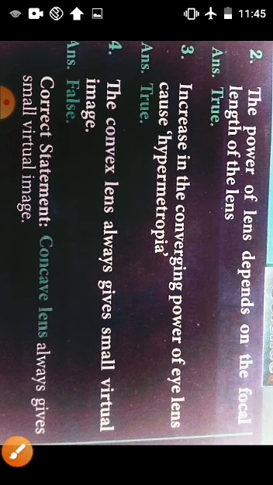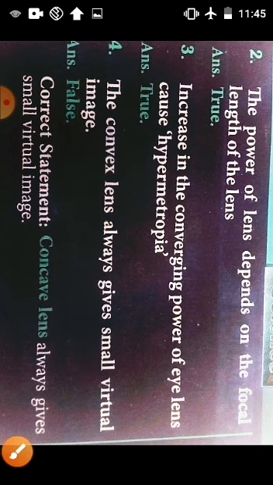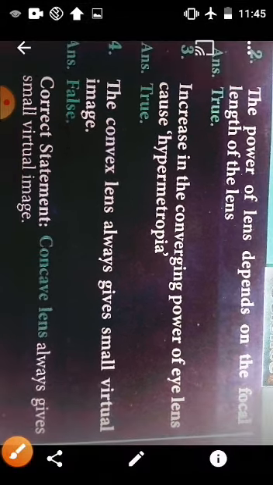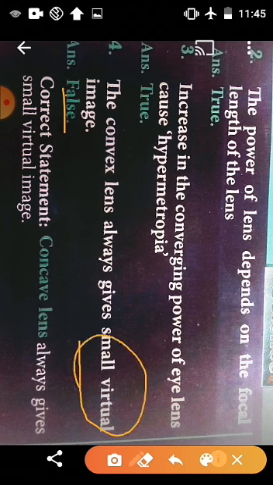Let's move to the fourth question. The convex lens always gives small virtual image. Is this correct or wrong? Yes, this is a wrong statement. That is false. The convex lens always gives a real image. Here they are using virtual image, so the answer is wrong.